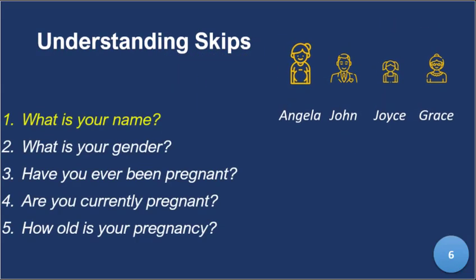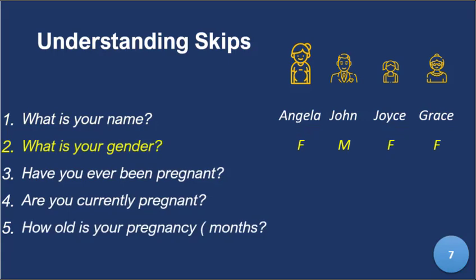So they were asked what their names were. So what is your name? We had Angela, John, Joyce, and Grace. We were also asked what their gender was. So Angela was female, according to what she filled in her form. John is male, Joyce is female, and Grace, Angela's mom, is female. So now these are basic questions.